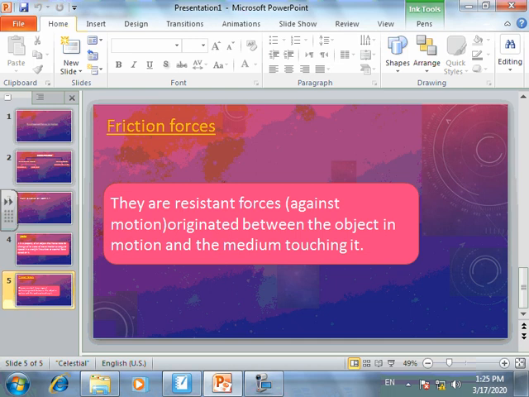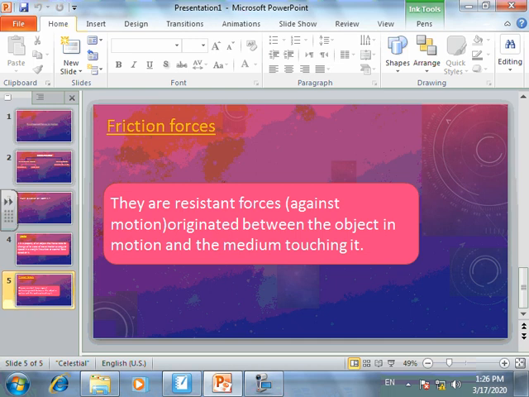Number two, it helps you during walking. We said before, it's the friction between your shoes or your sneakers and the floor. So it helps you in walking, running, and stopping as well. Number three, it helps the car to start moving and to stop as well.